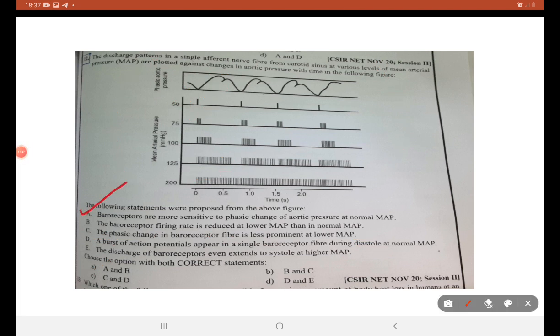Baroreceptors are more sensitive to phasic change of aortic pressure at normal mean atrial pressure according to the graph given, because the graph corresponds to all the changes in the pressure, but it is very prominent. The change is very prominent. B is the right answer. A and B are the correct options.